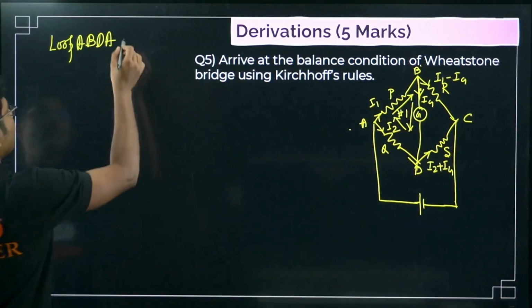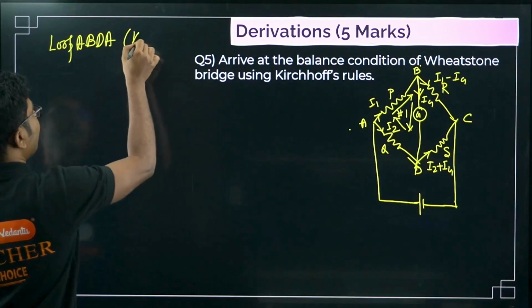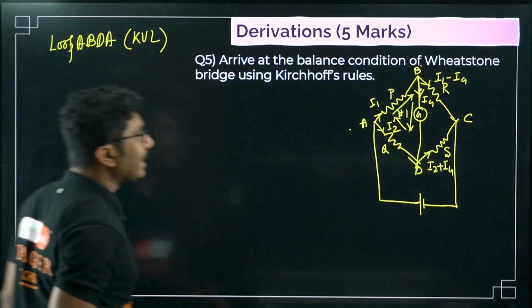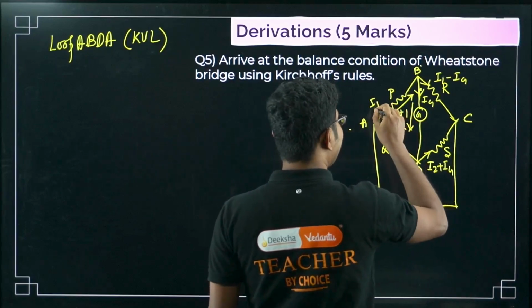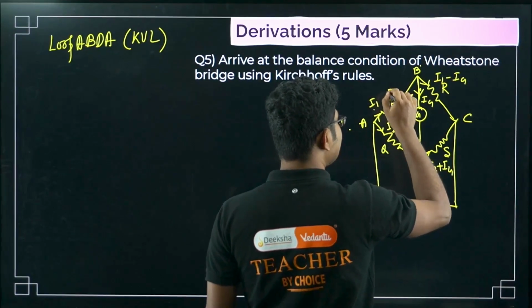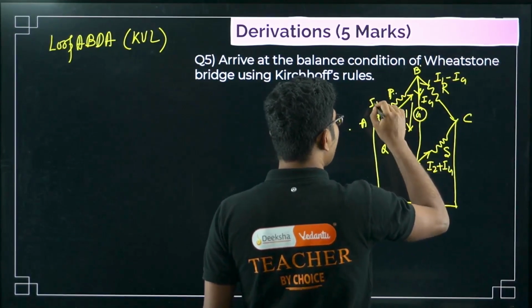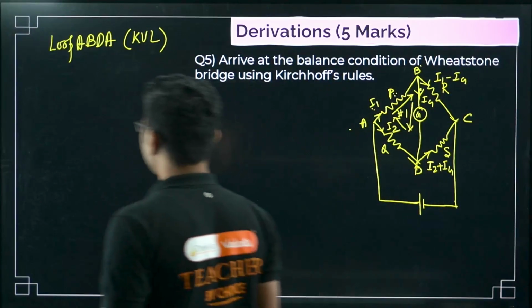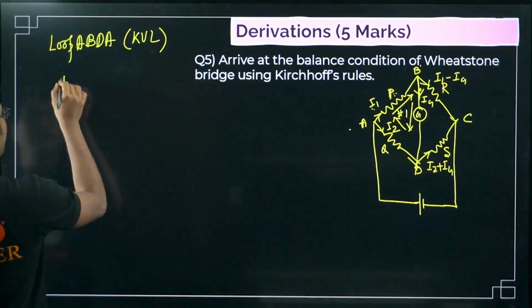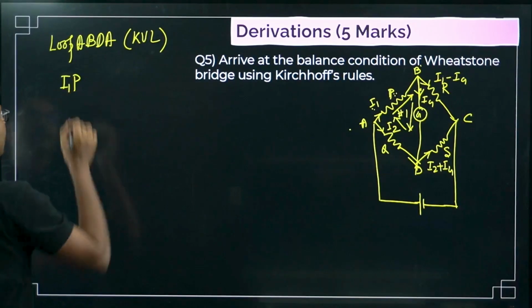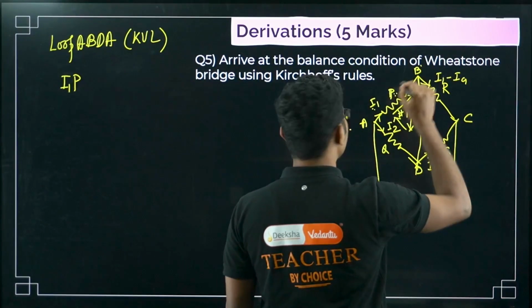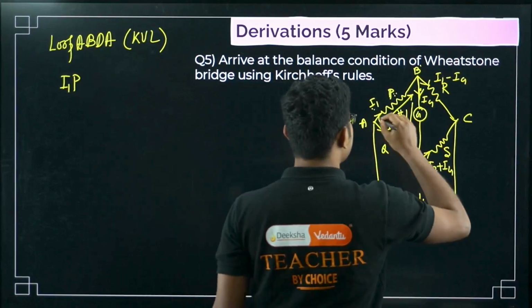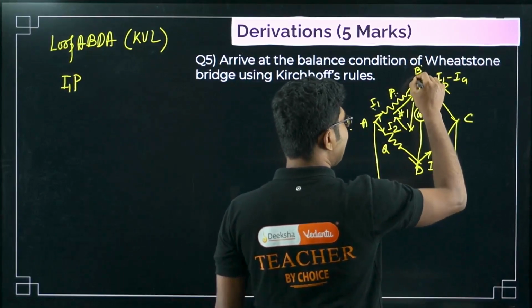Applying KVL, first of all, how to apply KVL? Current into resistance. Here resistance itself is given by P, so I1 into P. Now first resistance is done, so we have to move along the path given here, A, B, then B, D.